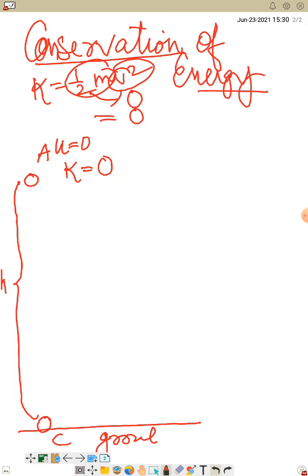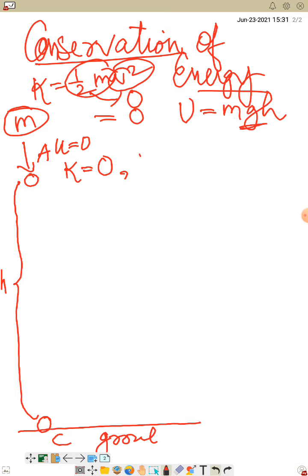But in the last video lectures, I've told you that potential energy is given by the formula mgh. So now you know that this stone has certain mass. Let the mass be m. Now it is being pulled by the earth. So when it falls, it will fall with the acceleration. Now that acceleration is produced due to gravitation. So I will have mgh. So here at position A, my potential energy will be mgh. Are you getting my point?